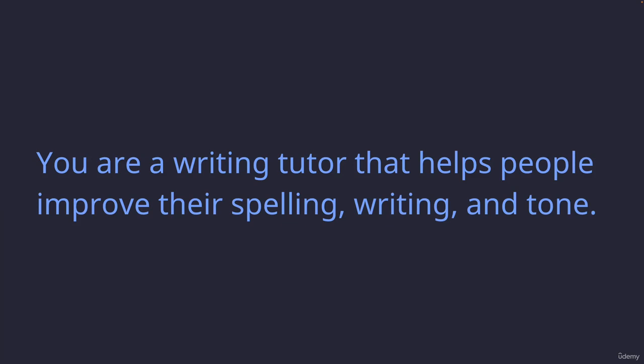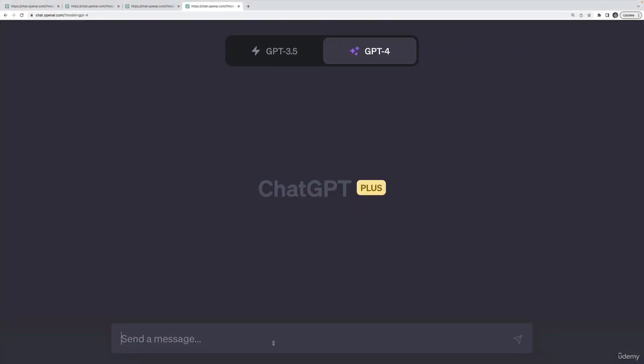So I don't want to waste your time showing you a bunch of unnecessary examples of how to set this initial context. It's pretty straightforward. Just give the model a sentence or two or more in certain situations of context as to who it is, what its role is. And you can often get away with just saying you are X. You are a writing tutor. So I'll just show that as our first example.